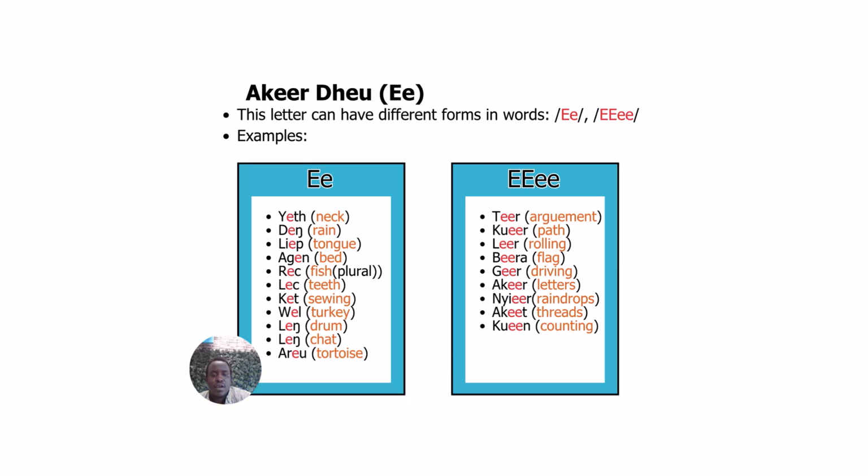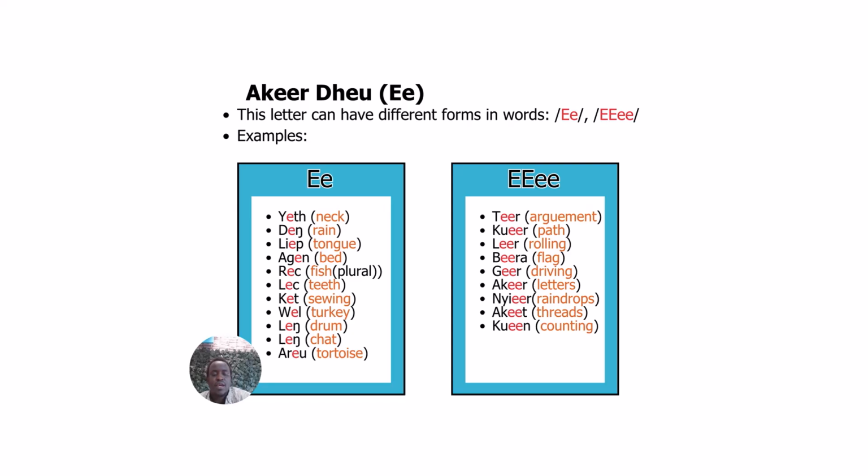The second Akeer that we'll talk about today is E. Like A, E can also have a single E and a double E. Words that have a single E are yeth, neck. Deng, rain. Lip, tongue. Again, bed. Rich, plural fish. Lech, teeth.